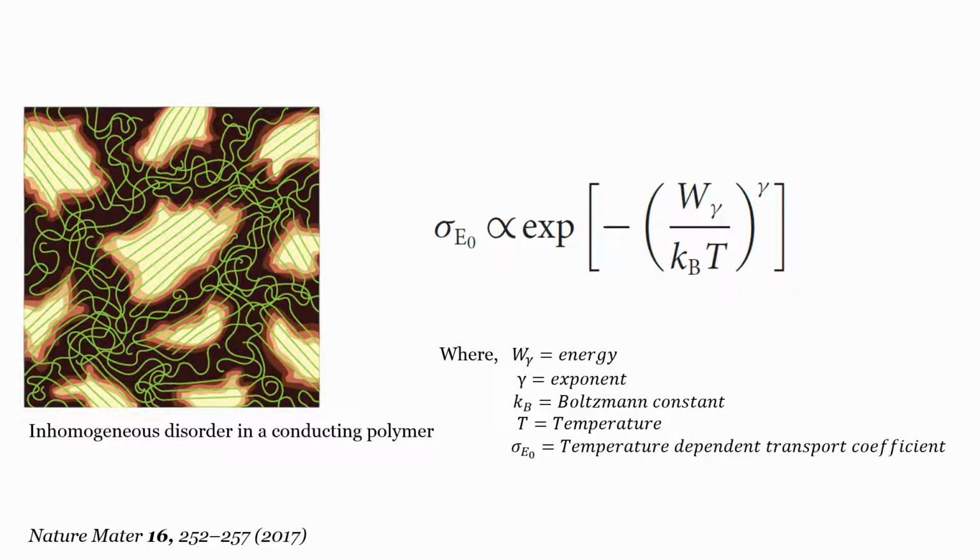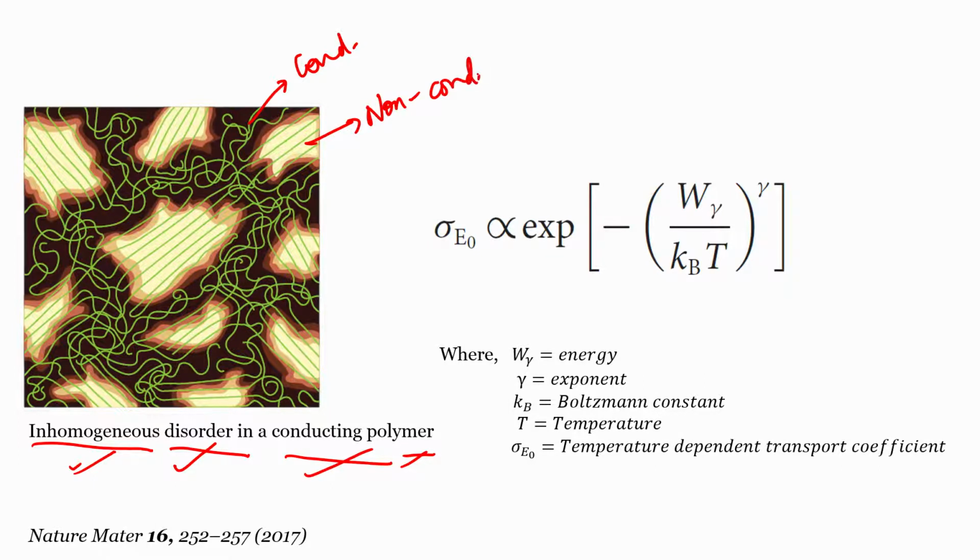So this is a 2D representation of the similar thing that you have seen in the previous slide, and so this is an inhomogeneous disorder conducting polymer. Disorder you already know, conducting polymer is already discussed. Inhomogeneous means whatever mixing has been done between these conducting elements and these yellow non-conducting elements is not homogeneous.